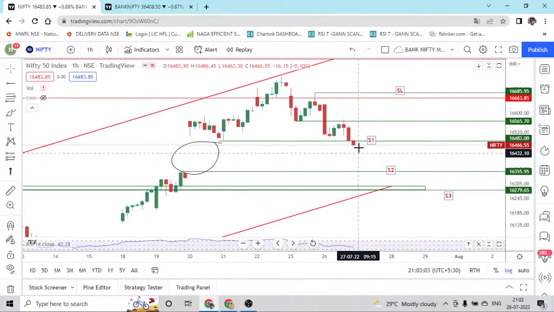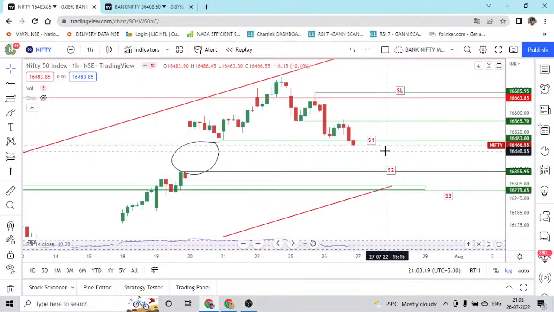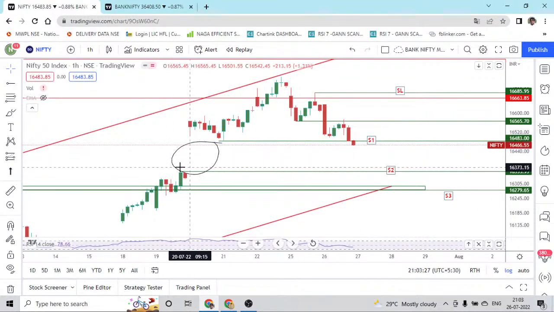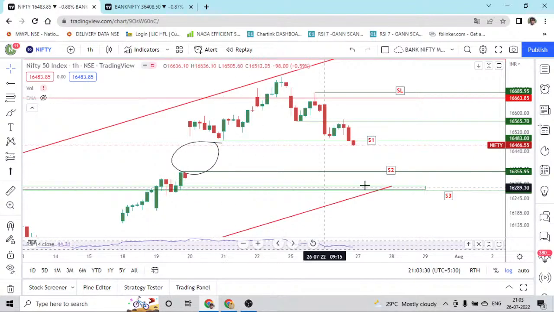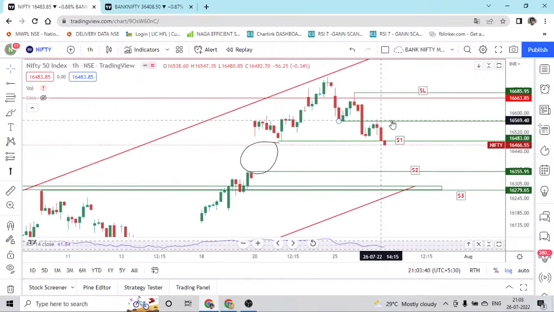If there is a gap up, this level, 16,565, may act as a double top, and if that gives resistance, then there will be a fall, which will allow Nifty to hit the target of 16,355, and that is where this gap will be filled. Below that we have another target, around 16,300 to 16,280. So this is what we are going to do tomorrow. We'll wait for this level.